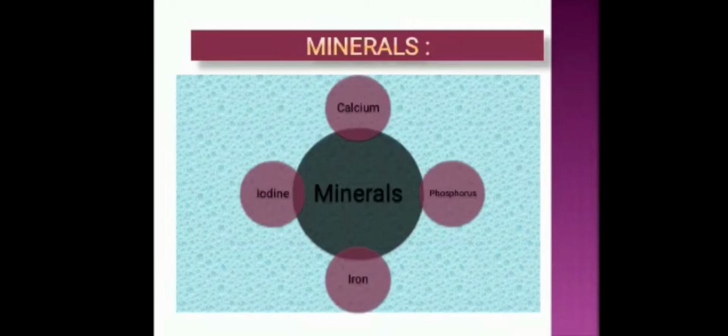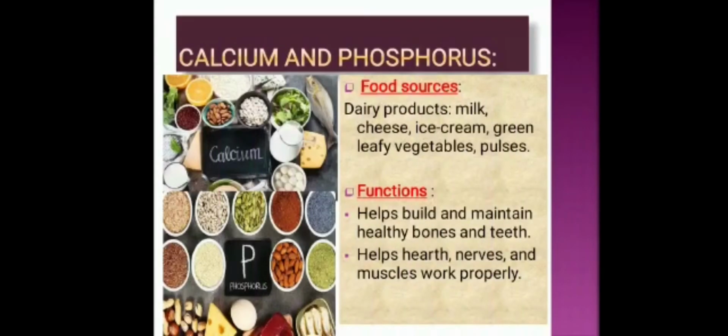Okay, so proceeding to the first minerals, that are calcium and phosphorus. See, in the figure are shown the food items that contain calcium and phosphorus. Now, what is the use of calcium? Calcium is needed for making bones and teeth. It also helps in the proper functioning of the heart and other muscles, as well as in the clotting of blood. Children need more calcium than adults in comparison to their body weight, because they grow fast and their bones and teeth are made largely from calcium salt.